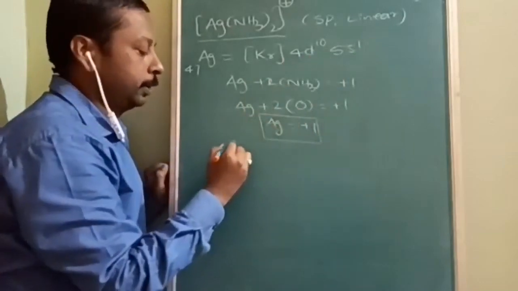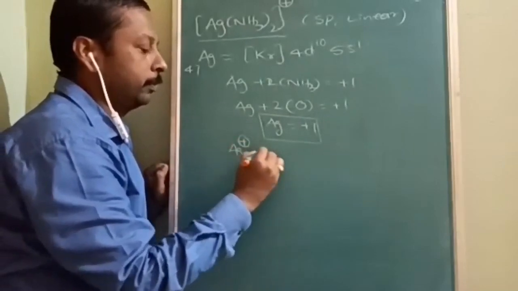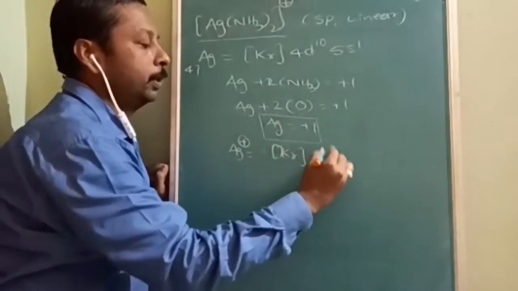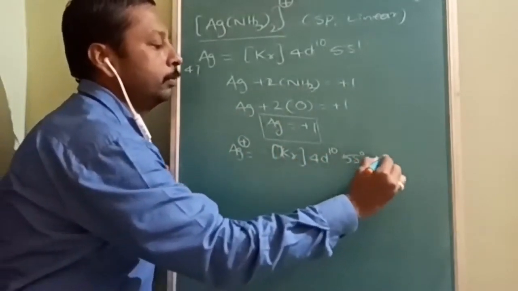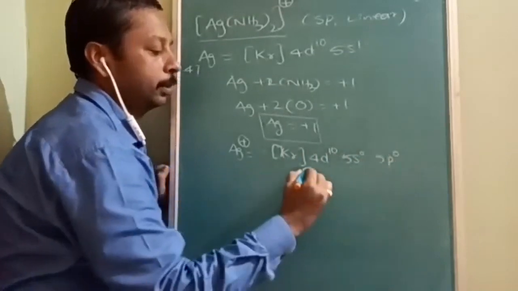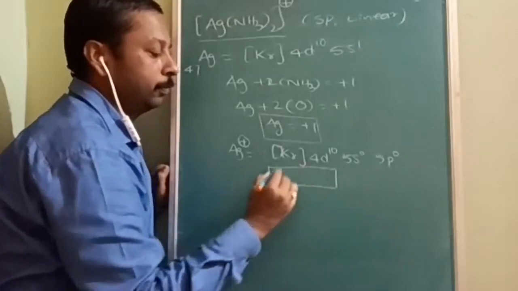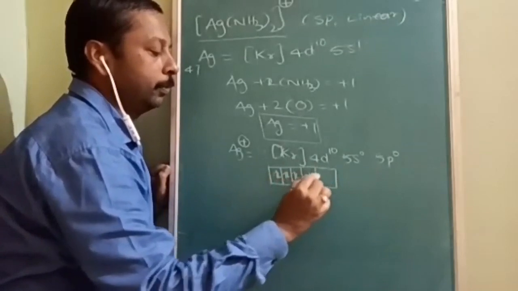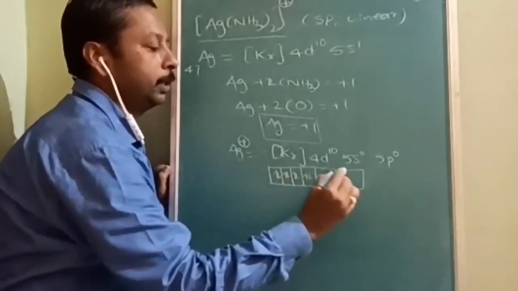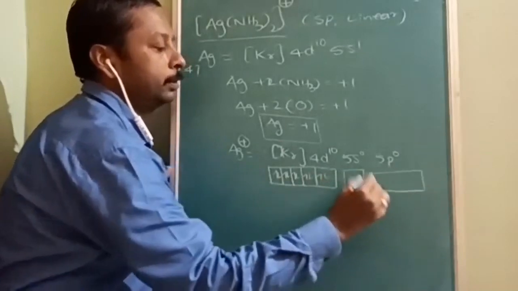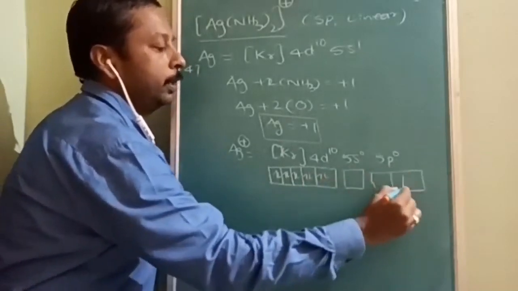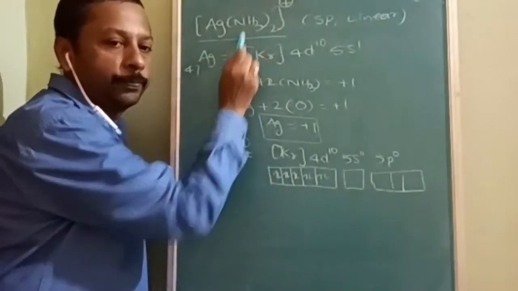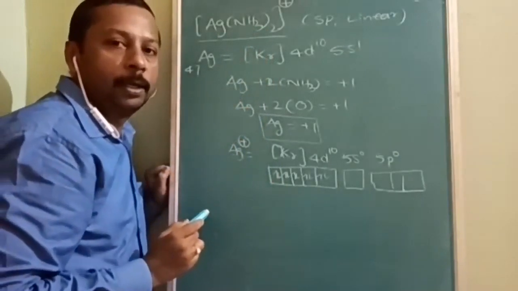So the configuration of Ag plus is going to be krypton 4d10 5s0 5p0. The electrons in the 4d orbitals are completely filled, so there is no place at all. It will utilize the empty orbitals for the two ligands approaching. Two ammonia are approaching, and here we are discussing the coordinate covalent bond.